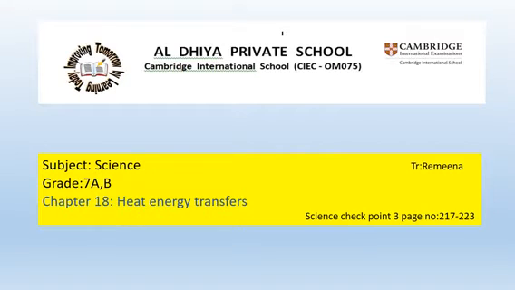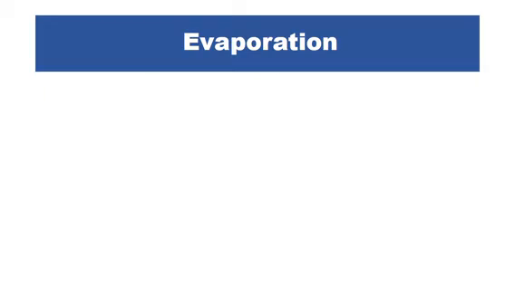Grade 7. Today we are discussing the same topic, heat energy transfers. So, the Science Checkpoint book 3, page number 217. Now we are discussing the process evaporation. So, what is evaporation, children? You already learned this before.